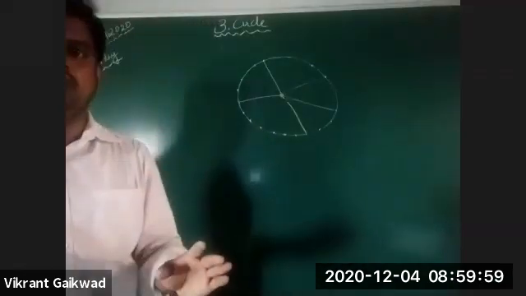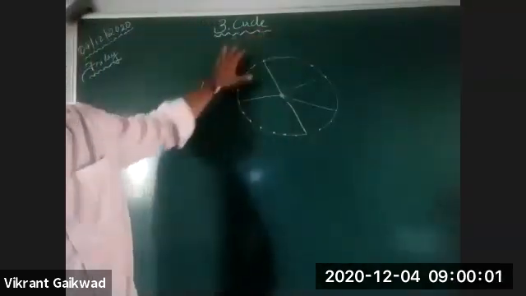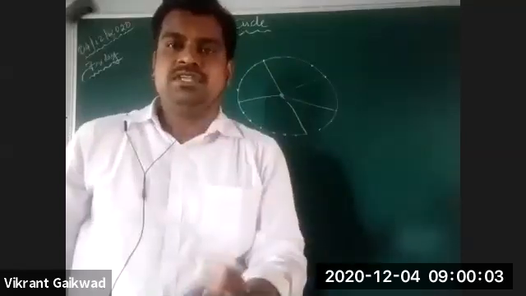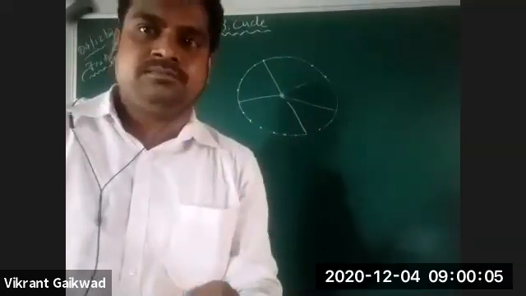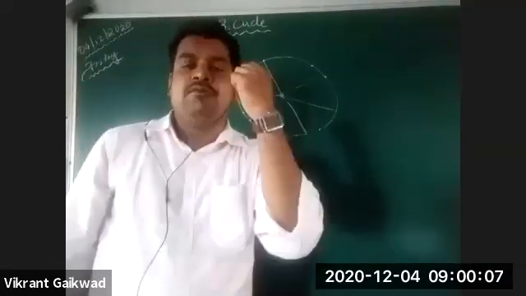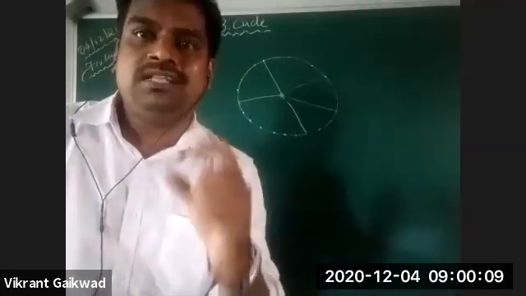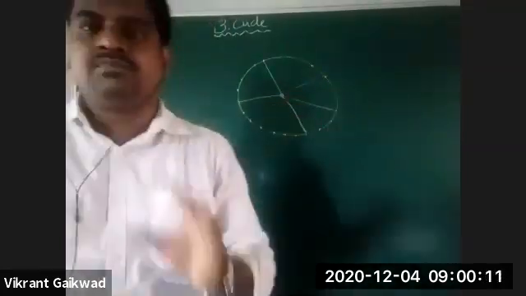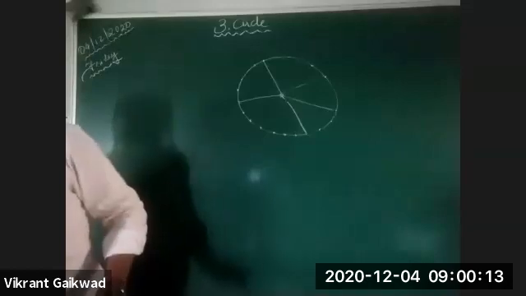Is this clear to all? A circle is a set of points which are at an equal distance from the fixed point. Is this clear to all?